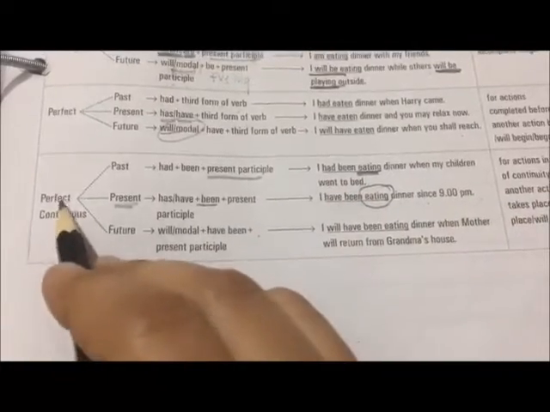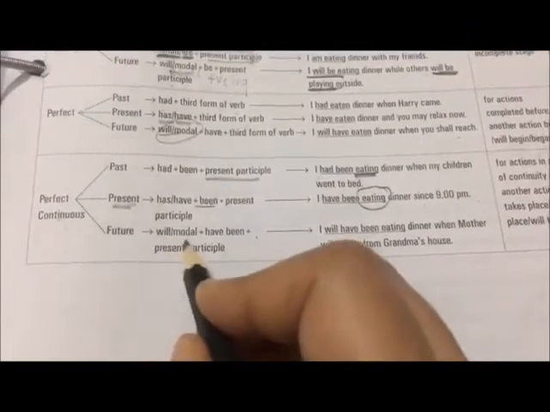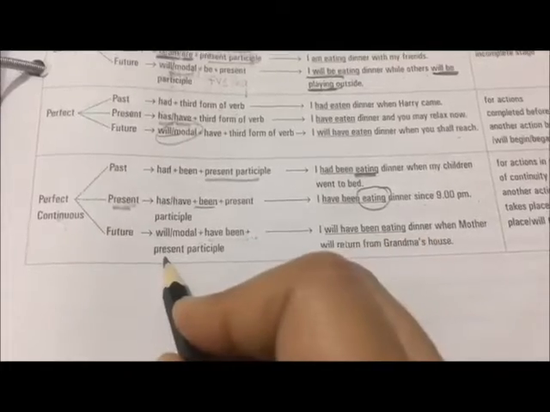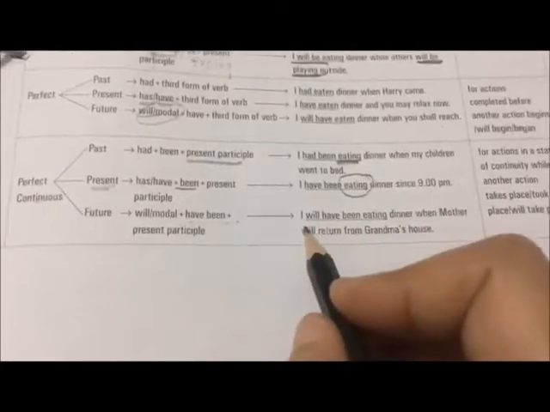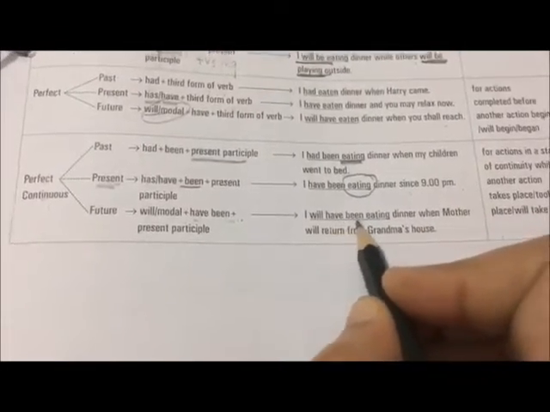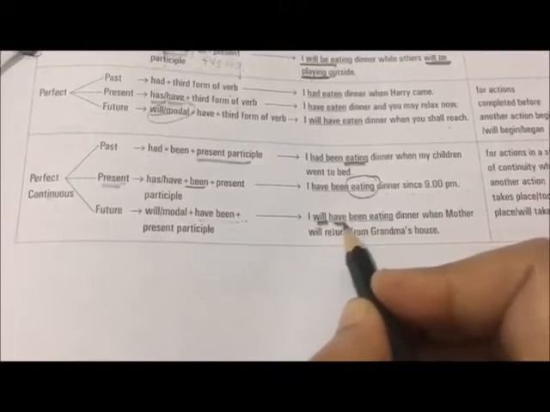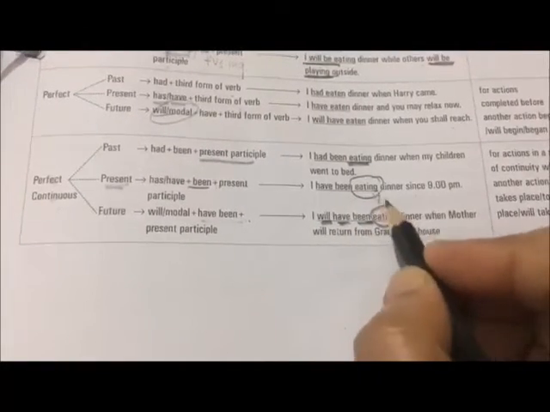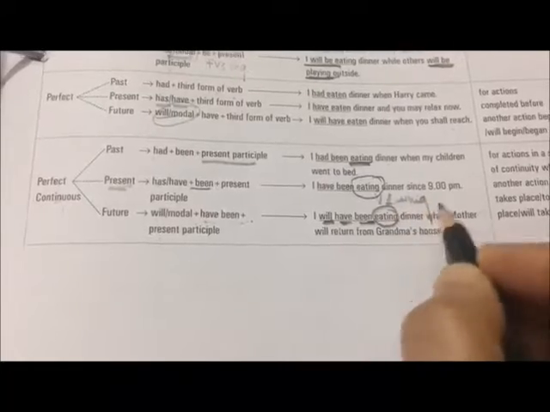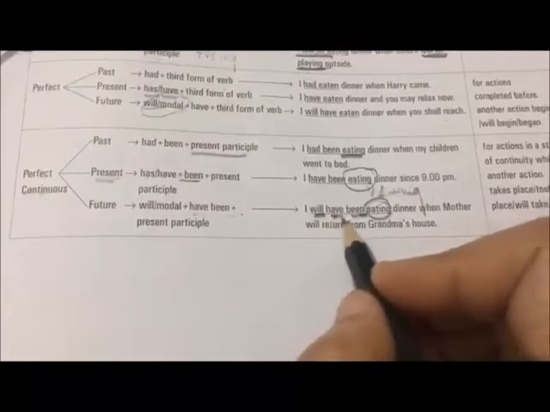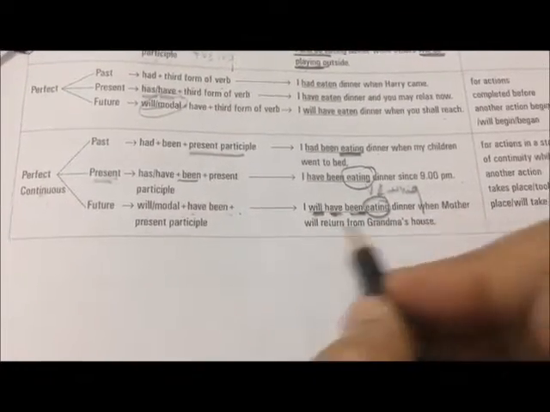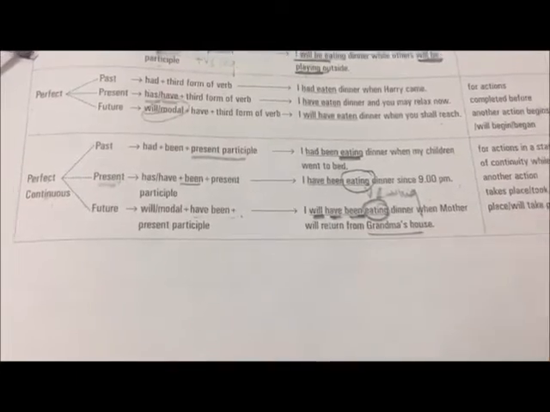And in future perfect continuous, the rule is will modal plus have been plus present participle. Example, I will have been eating, verb first form plus ing. So I will have been eating dinner when mother will return from grandma's house. Okay.